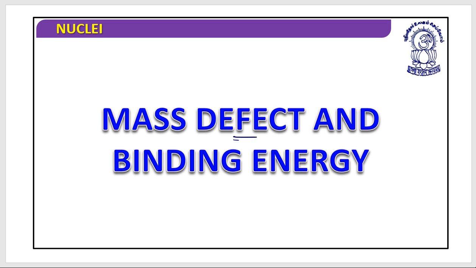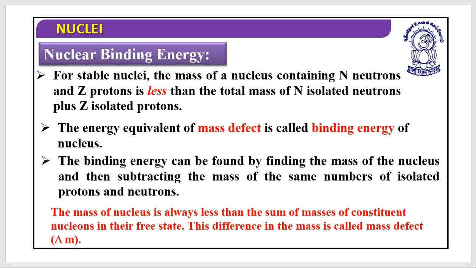Now let's discuss the mass defect and the binding energy. First, let's discuss nuclear binding energy. For any stable nucleus, the mass of a nucleus containing n neutrons and z protons is less than the total mass of n isolated neutrons plus z isolated protons. This energy equivalent of mass defect is what we call the binding energy of the nucleus.